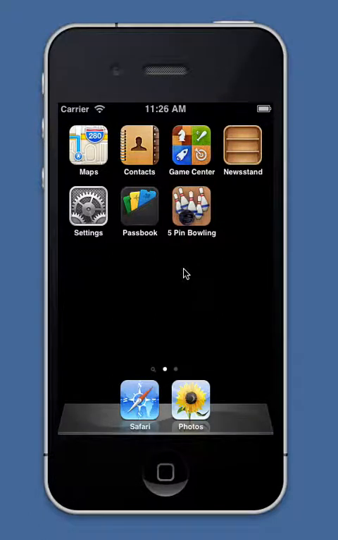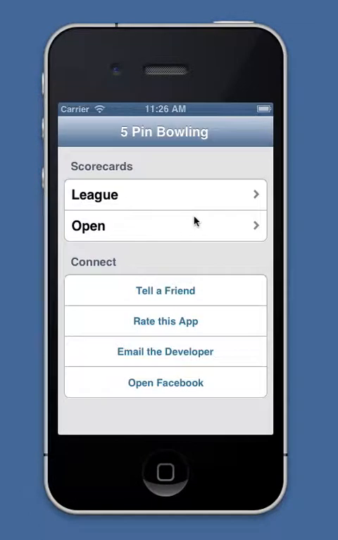Using the 5-pin bowling app. So first of all, tap on the icon, get into the application, and what you can see up at the top are a couple of the typical options that you want to select when you want to record bowling scores. One is league. If you're in a league and you want to record those scores for the season, then great, tap on league and we'll get going forward.